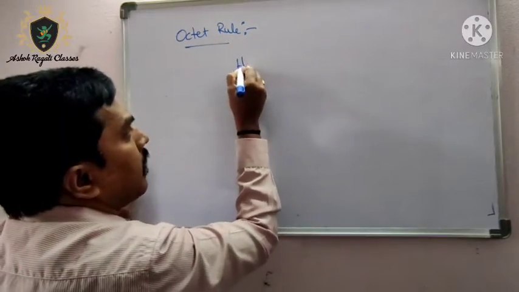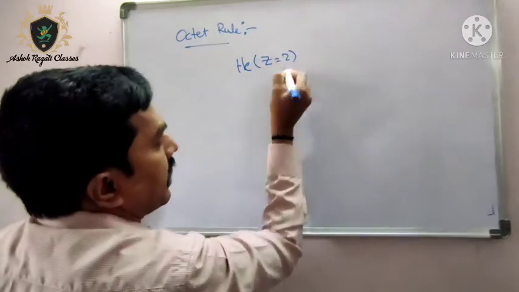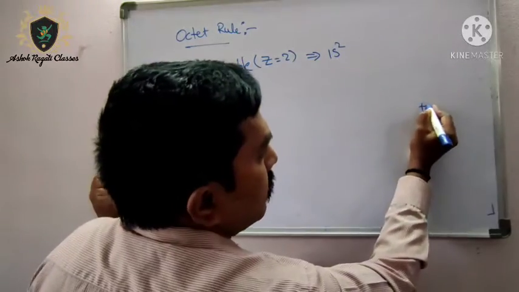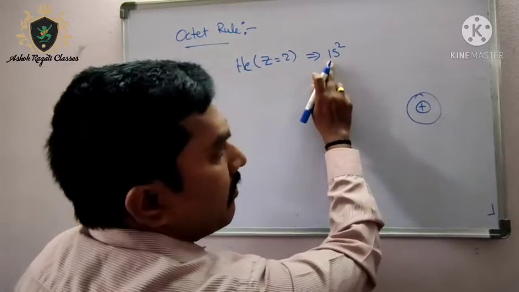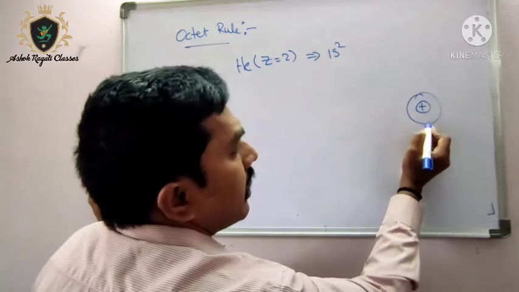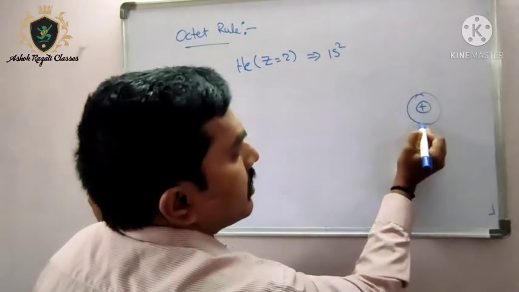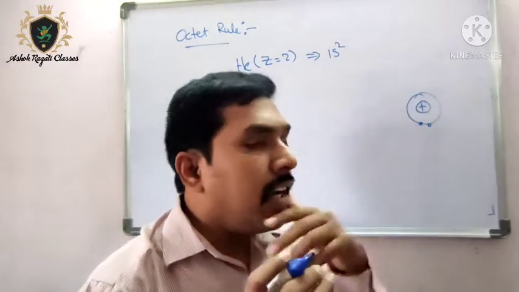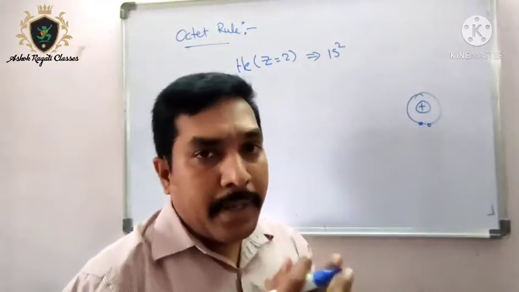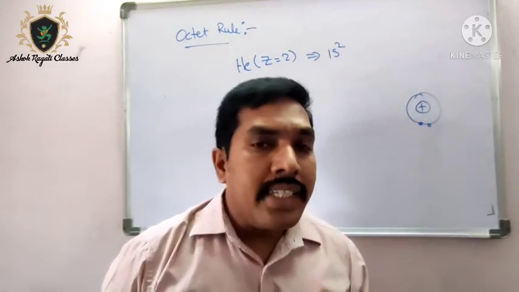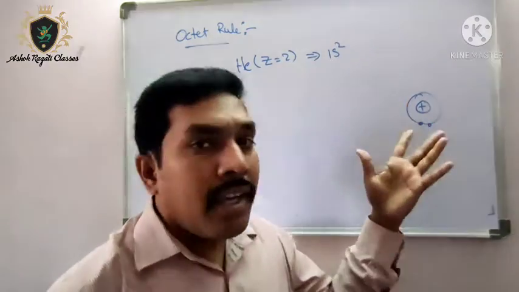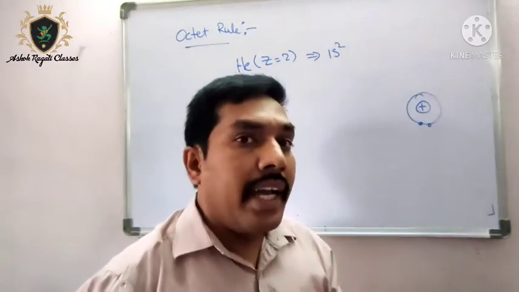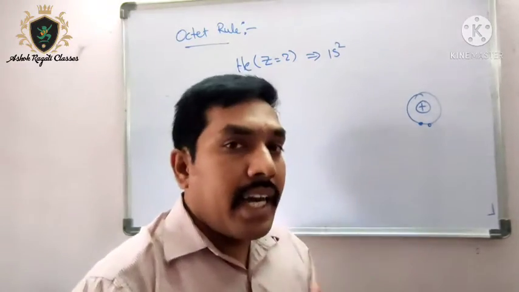Helium has atomic number Z equal to 2. The electronic configuration is 1s2. It has only one shell in its atom, and there are 2 electrons in that shell. So this shell is both the inner shell and the outermost shell for this atom. I said inert gases have 8 electrons in the outermost shell, but here only 2 electrons are there. How is it kept in the 8th group or inert gases group?